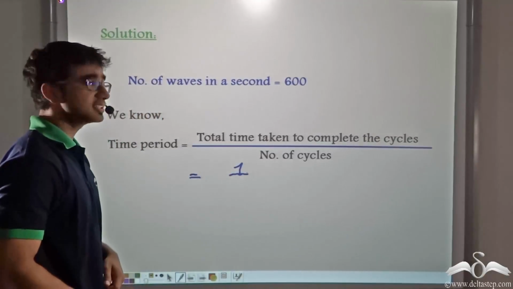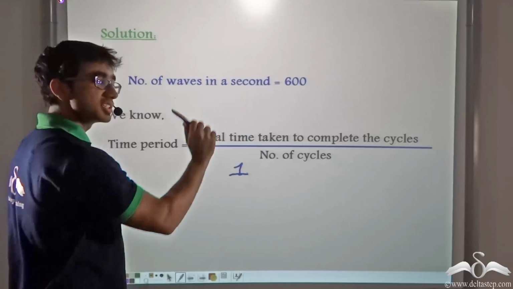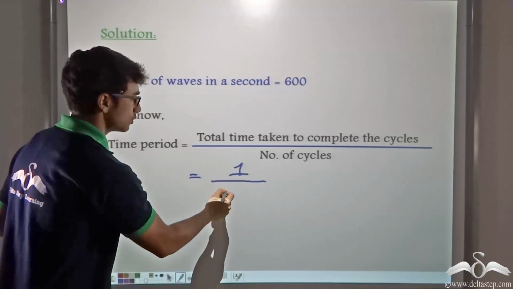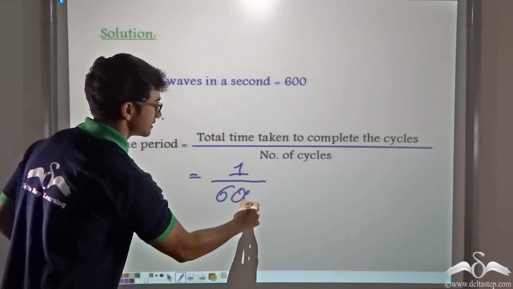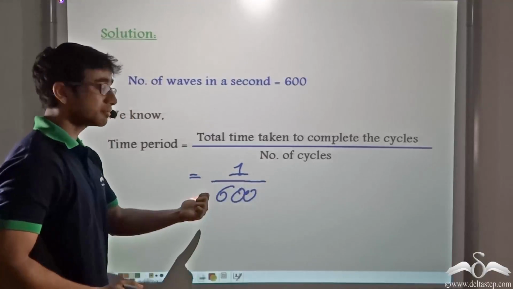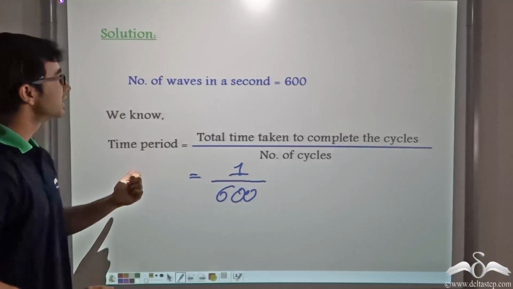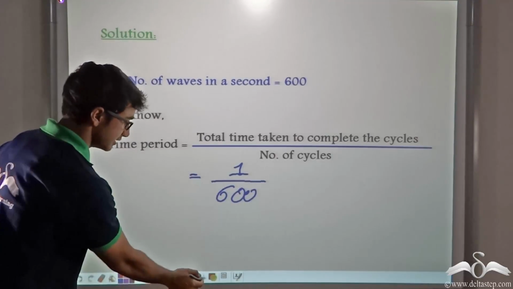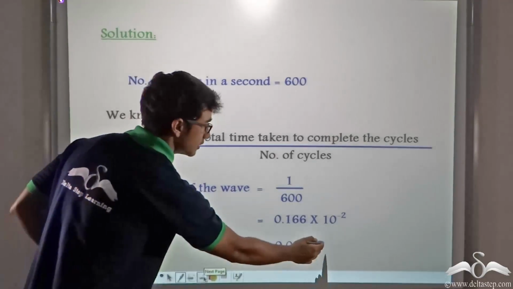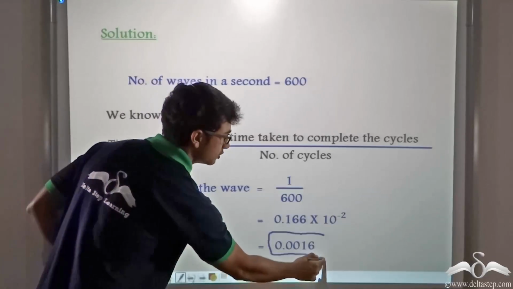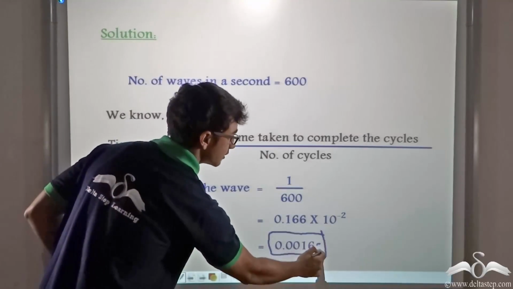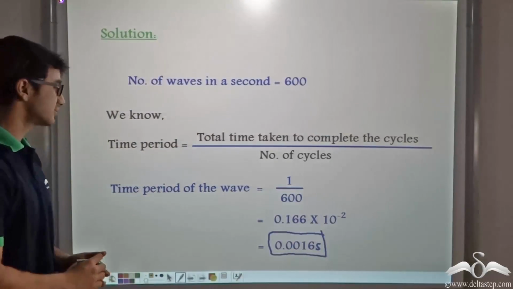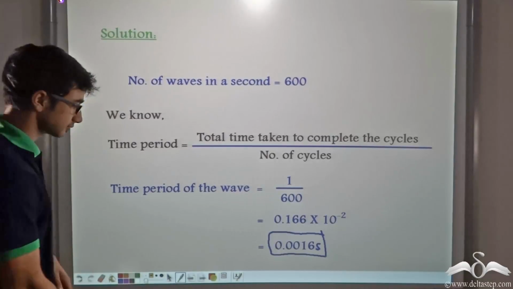And what is the number of cycles? The number of cycles are 600. So 1 by 600 is the time period of the wave. If you calculate this mathematically, the answer comes out to be 0.0016 seconds. That is the time period of the wave.